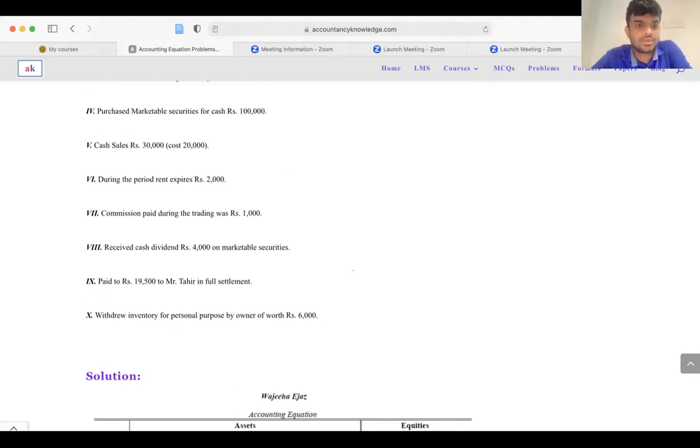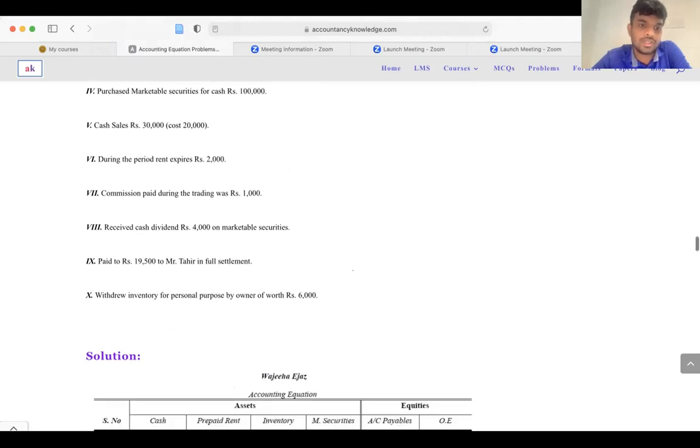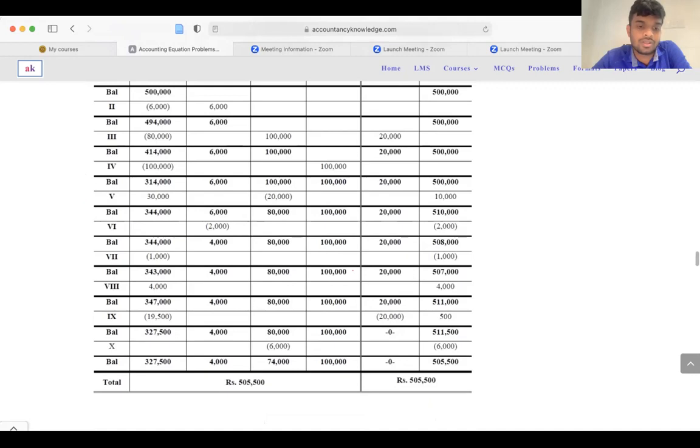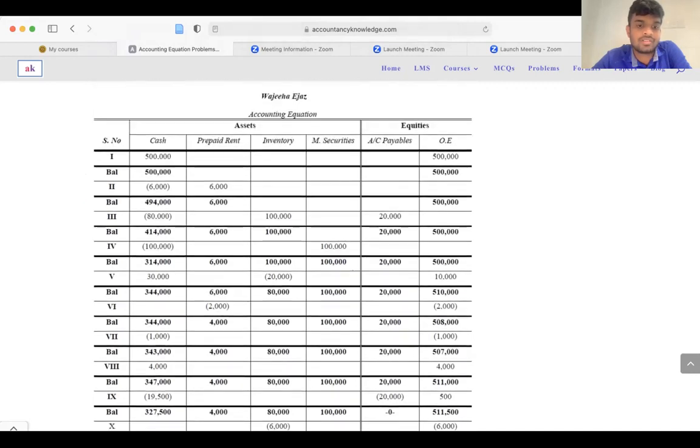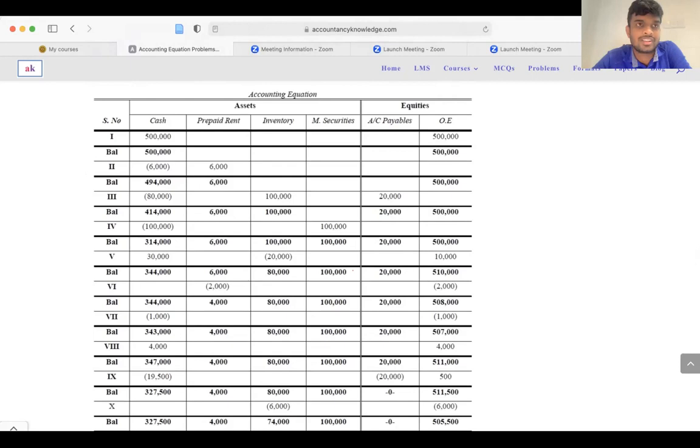Then during the period rent expires, rupees 2,000. The prepaid rent is 6,000. So when the rent expires, it needs to be an expense. Your prepaid expense needs to be reduced, and your owner's equity will be reduced by 2,000.